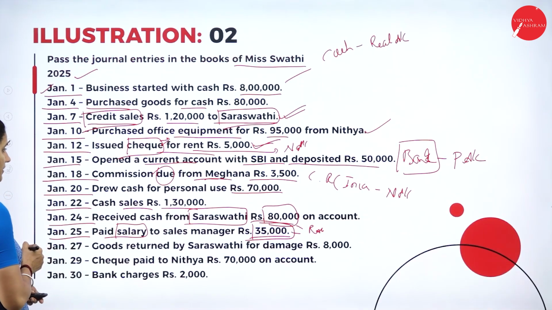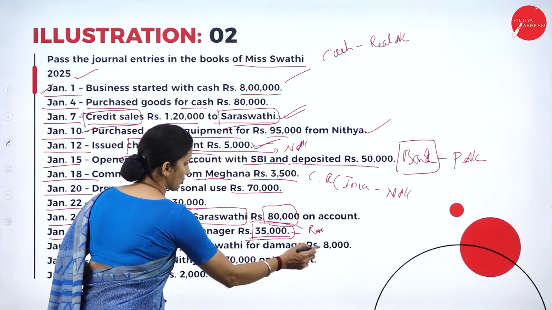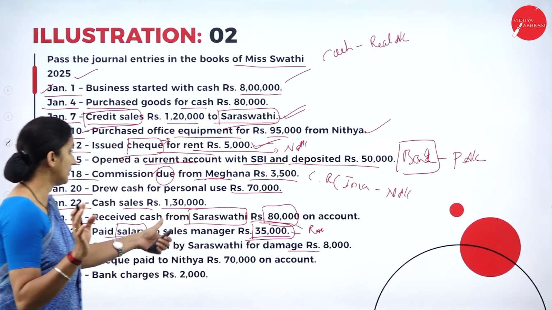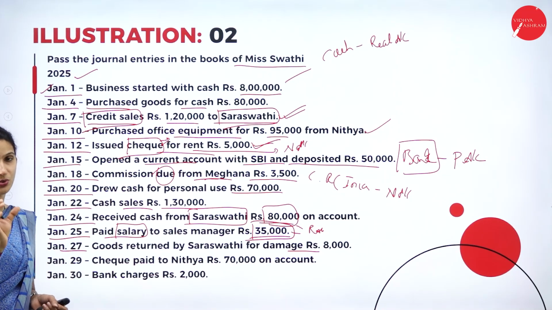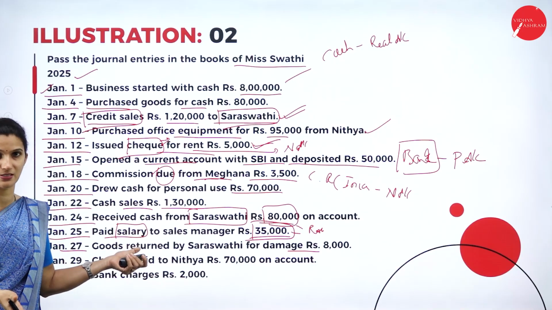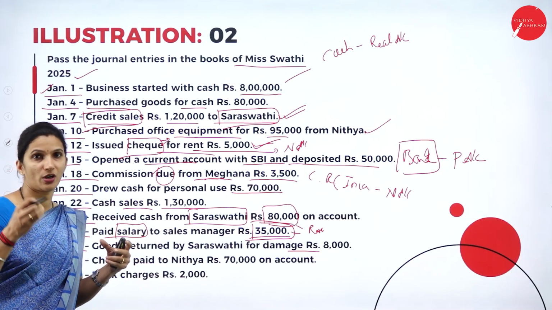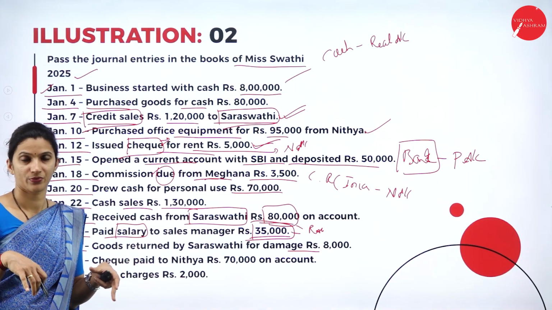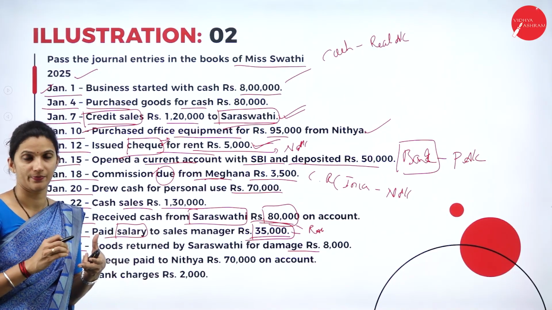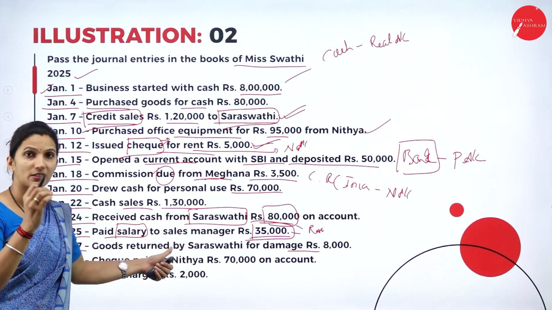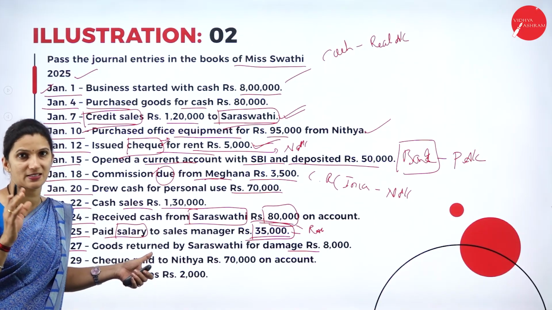So the next transaction that we have, on 27th, goods returned by Saraswati for damage, rupees 8,000. So what is this? Previously you sold goods to Saraswati on 7th. Out of those goods, some she found damaged and returned to the business. So it is a kind of sales return. Sales return means your income is reduced. Sales is an income, so when sales return happens, income is reduced like a loss. Whenever goods are returned for damage, it is considered a loss. So it comes under the nominal account, debit all expenses and losses.